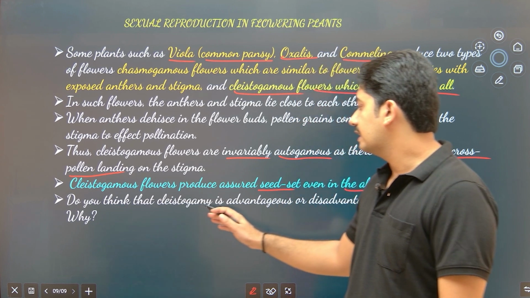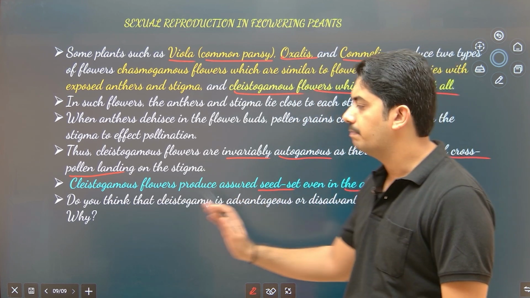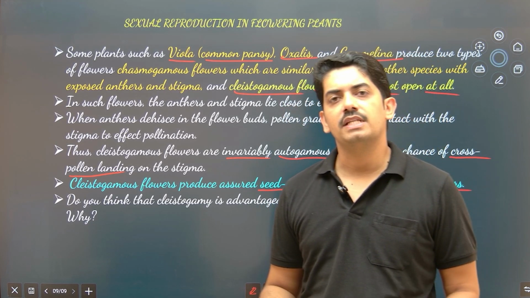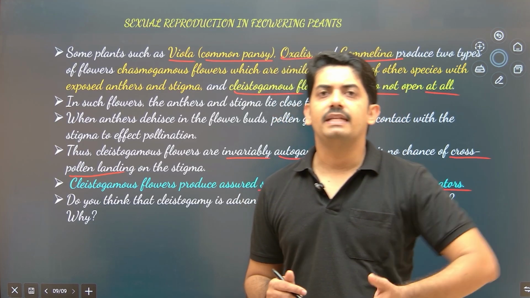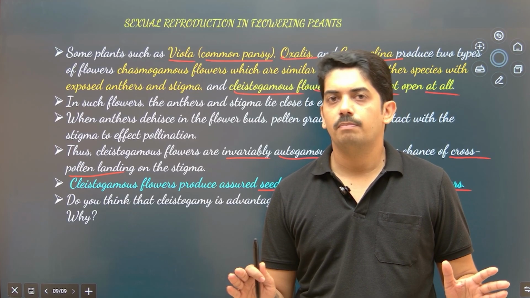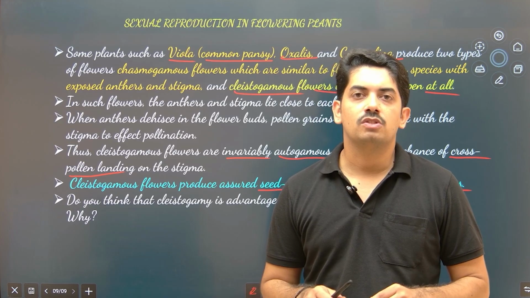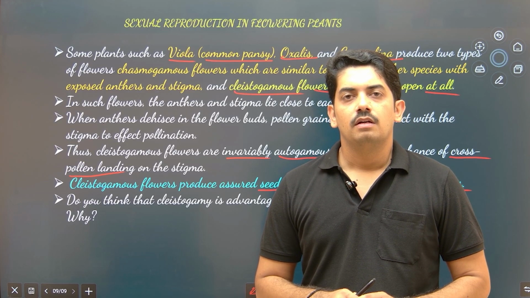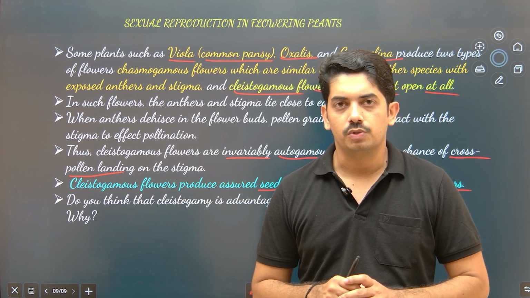So do you think that cleistogamy is advantageous or disadvantageous to the plant? If it is advantageous, why? If it is disadvantageous, for that also you should give a reason why. So let me tell you why it is advantageous. One thing, there is no dependency on pollinators. Second thing, there is a high chance of pollination and fertilization. And the plant makes sure that its next offspring will be produced.